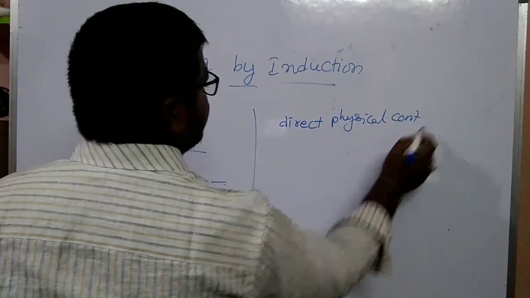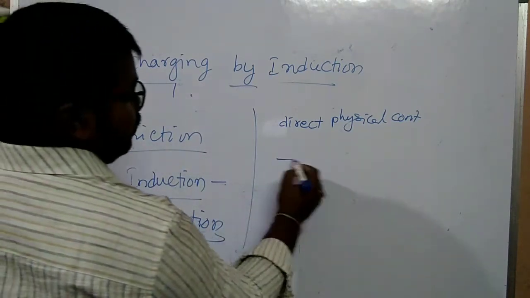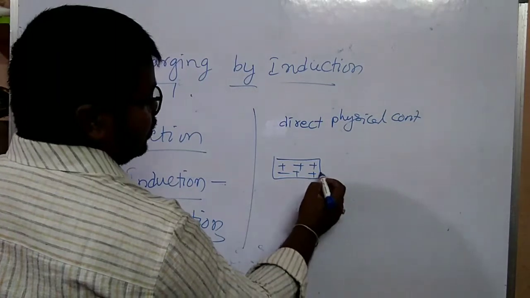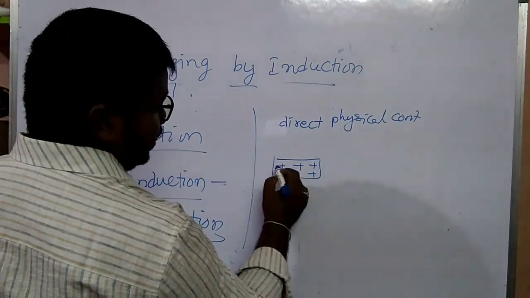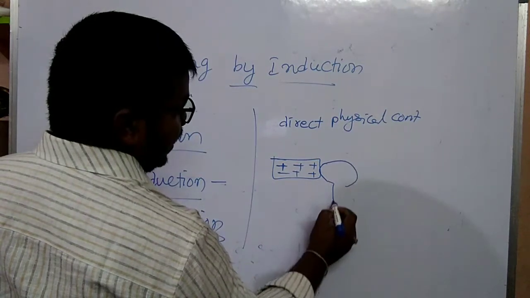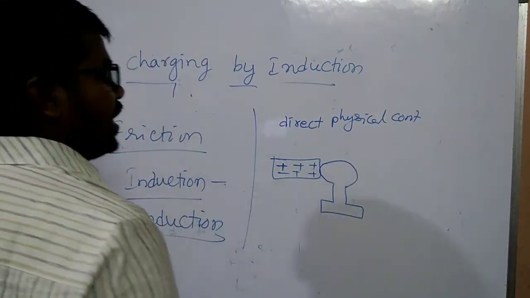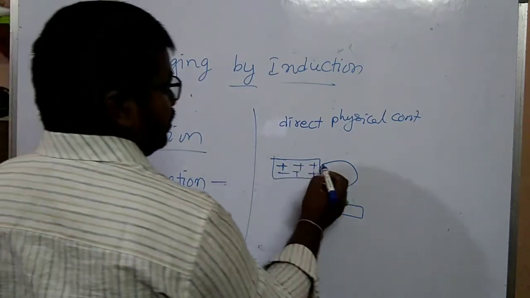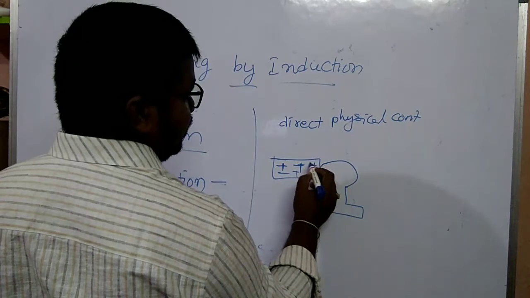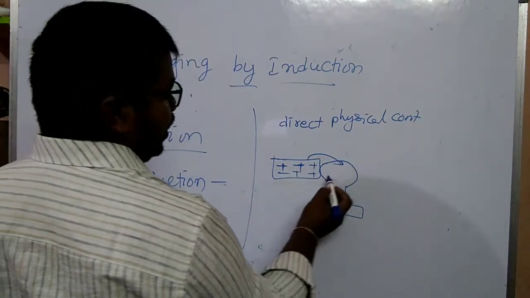In this process, one charged body makes physical contact with another, and the electrons are responsible for the transfer from one body to another.